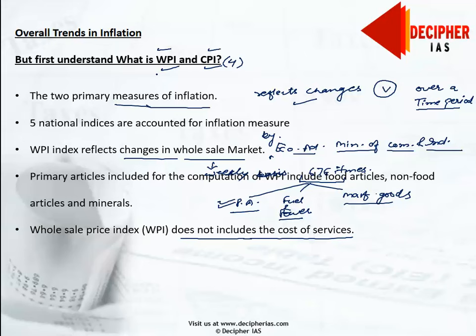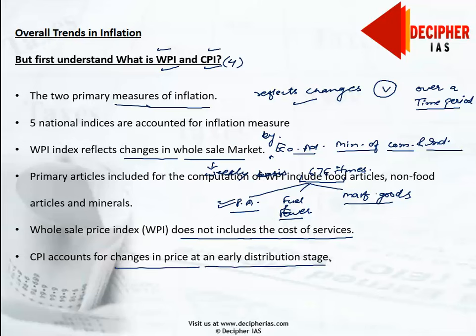So what the consumer is actually bearing has not been reflected by the wholesale price index. WPI is a primary measure used by the Indian central government for ascertaining inflation, in contrast to CPI, which accounts for changes in price at an early distribution stage.